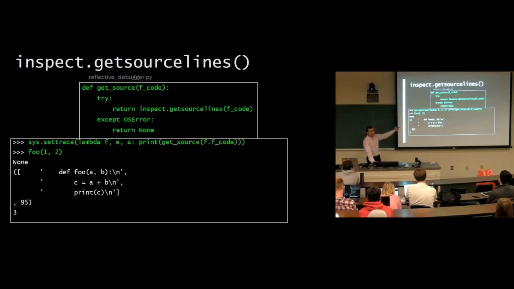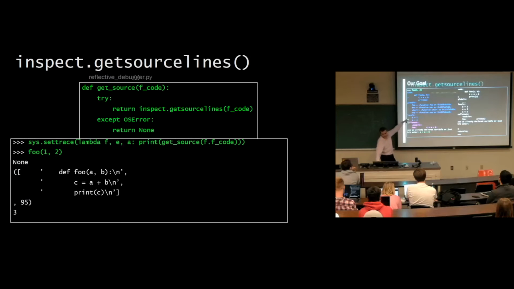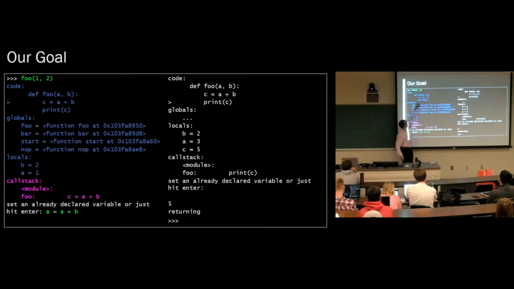That's all we need to complete the code part of the debugger. Now if we go back to the debugger, look, the output was exactly the same. This is exactly the same as that. You just print it out. And then the way you add the caret is you just check if the current line number is equal to the line number, and you put a little caret on the element in the array that corresponds to the current line number. You can see that code on GitHub.